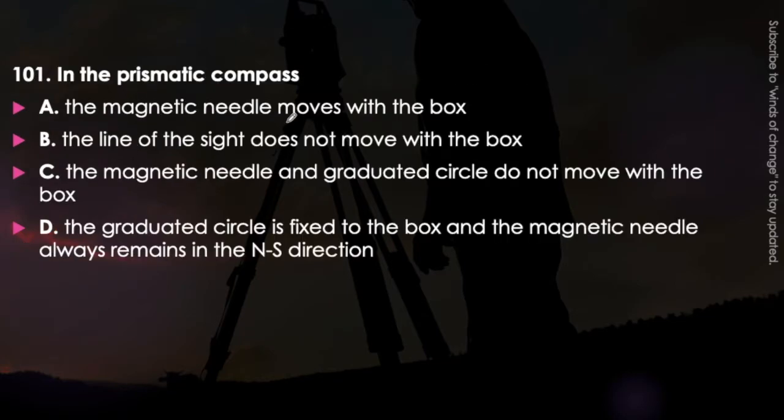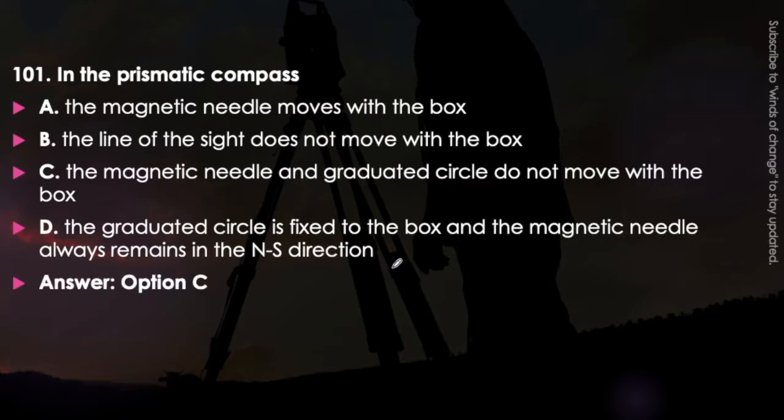In the prismatic compass, the magnetic needle moves with the box. The line of sight does not move with the box. The magnetic needle and graduated circle do not move with the box, or the graduated circle is fixed to the box and the magnetic needle always remains in the north-south direction. In case of the prismatic compass, what will be the correct answer?